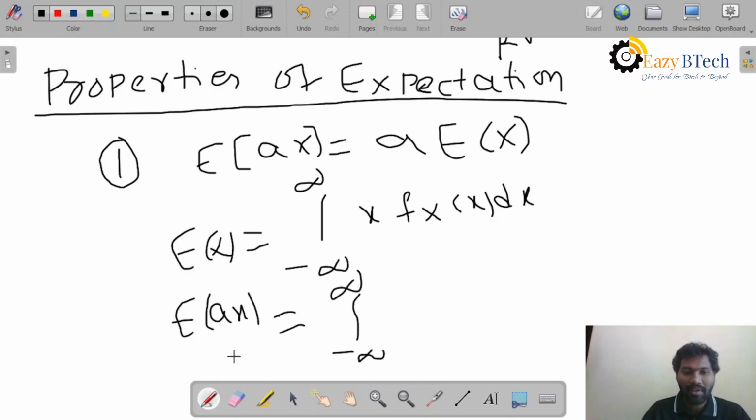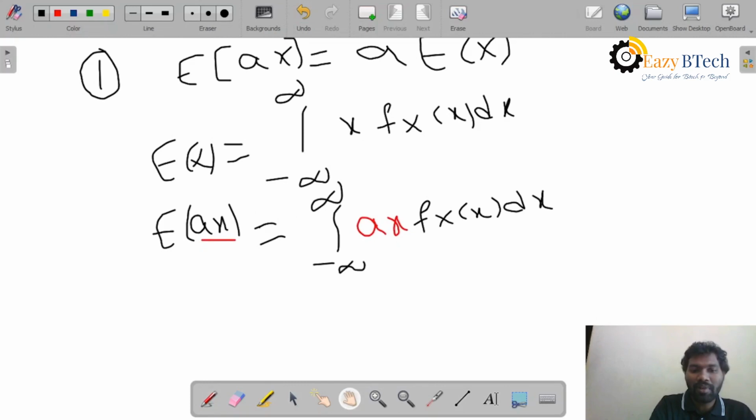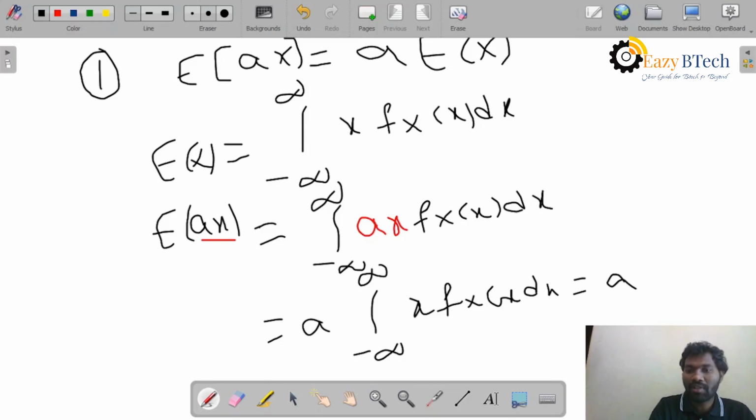Here you have aX, so you write aX into f(x) dx. Now I will take out the a common, because it is a constant. So x into f(x) dx, which is equal to a into expectation of X.